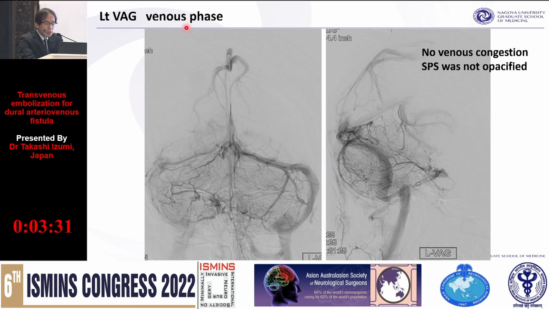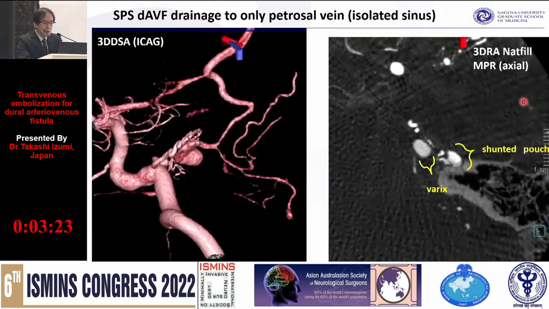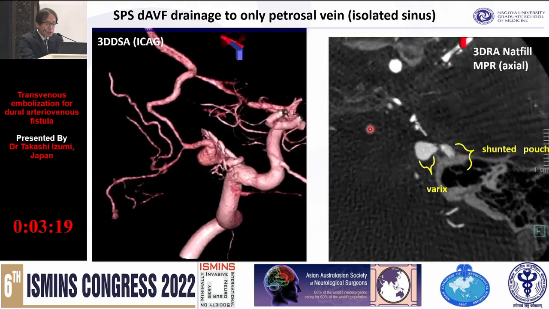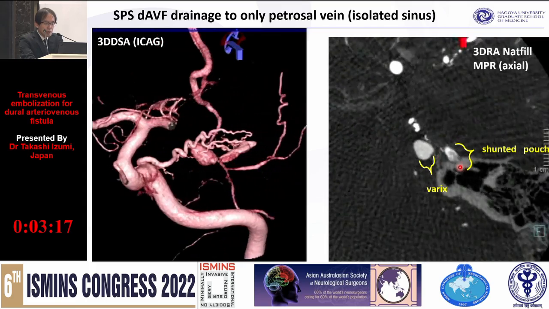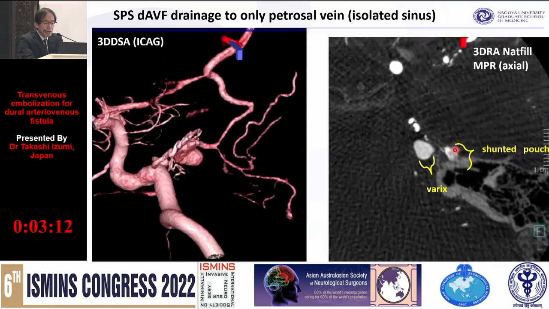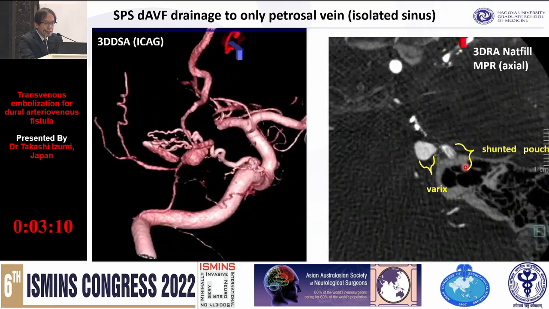In the VAG, we can check normal perfusion, no venous congestion, and the SPS was not opacified. 3D DSA and the MPR image showed the shunted pouch is located in the SPS itself here.